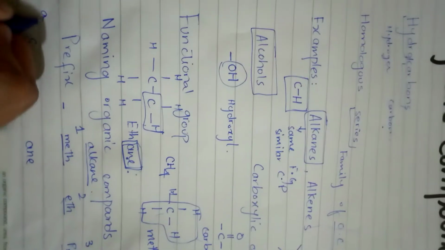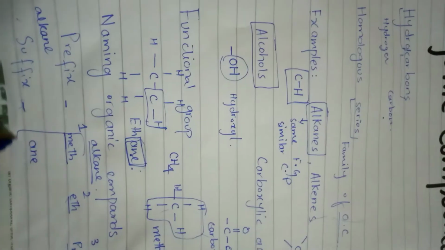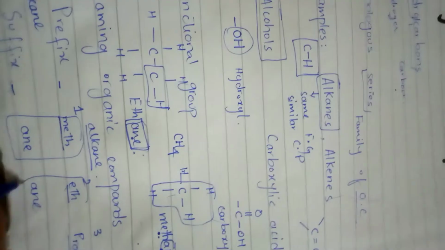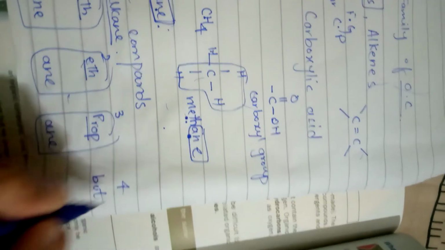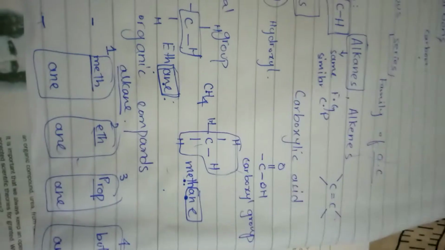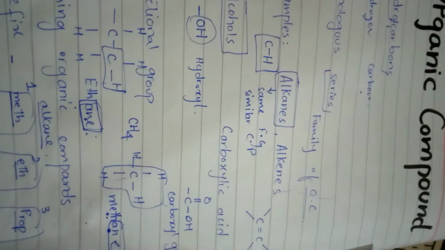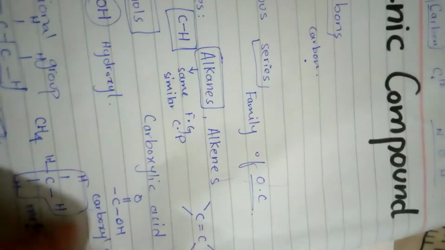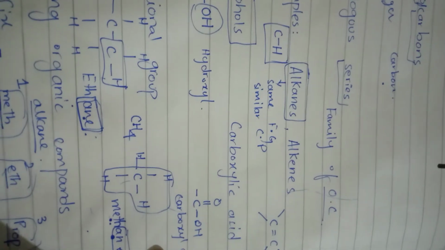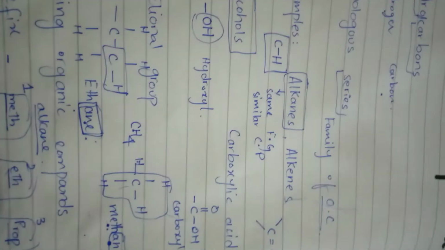So the full names become methane, ethane, propane, and butane, and it goes on. If 5 carbon atoms are present, it's pentane; 6 carbon atoms, hexane; 7, heptane; 8, octane; then nonane, decane, and so on.